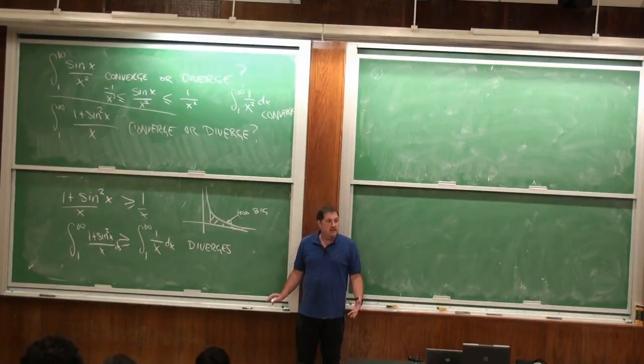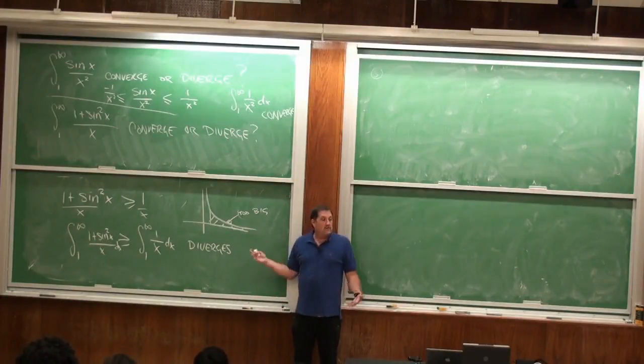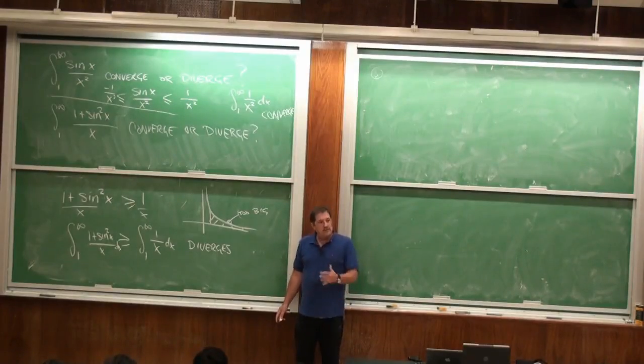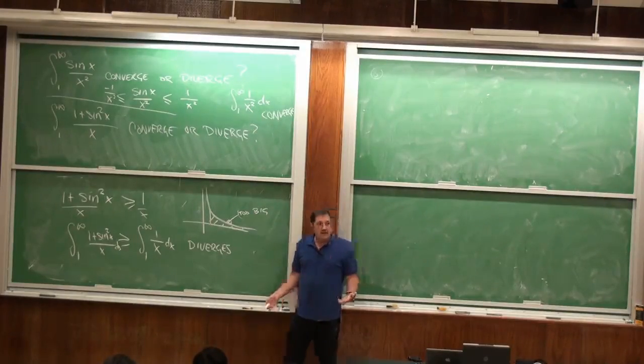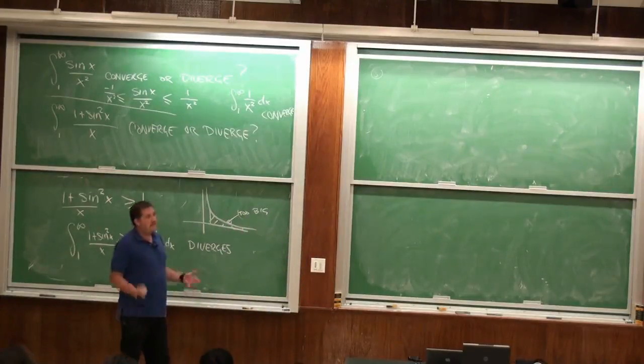But it does diverge because it's like the log, and the log goes to infinity. But the log grows very slowly. The log is an exponent. The log of 1,000 is not that big a number. If we're doing base 10, the log of 1,000 is 3. From 1,000 to 1,000,000, we go from 3 to 6.